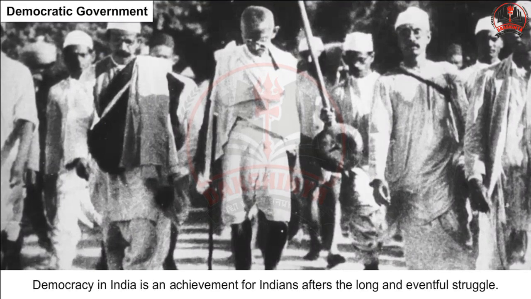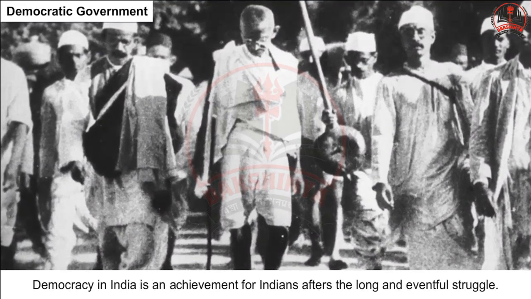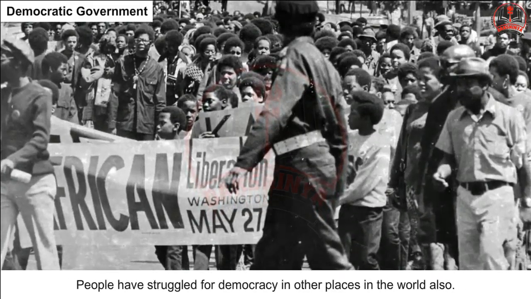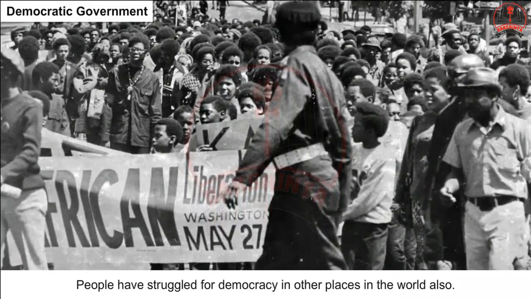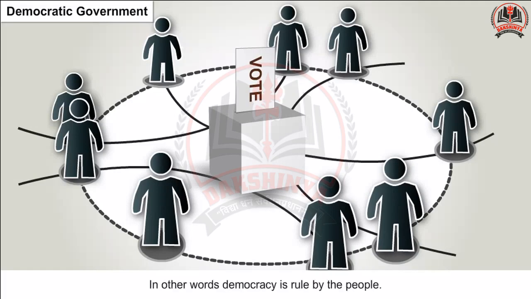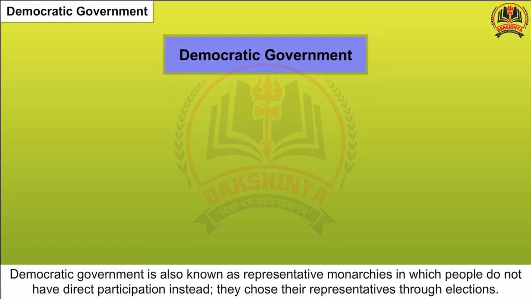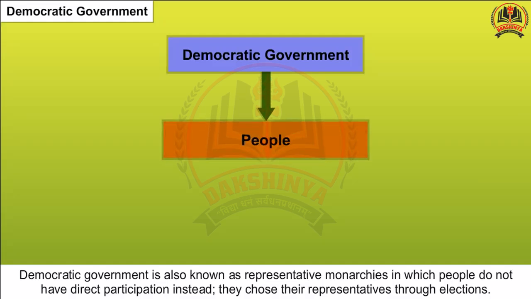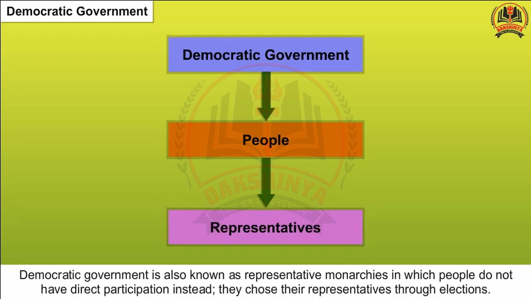Democratic government. Democracy in India is an achievement for Indians after a long and eventful struggle. People have struggled for democracy in other places in the world also. The right to elect their leaders is the main feature of democracy. In other words, democracy is rule by the people. Democratic government is also known as representative democracy, in which people do not have direct participation. Instead, they choose their representatives through elections.